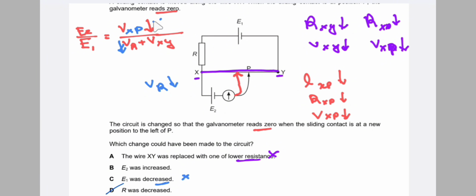So this denominator decrease cancels with this numerator decrease, and the ratio or the equation becomes constant. So yes, the answer is D: when the resistance R decreases, the voltage across R decreases, and this decrease cancels the XP decrease, so the overall equation becomes constant. So the answer is D.